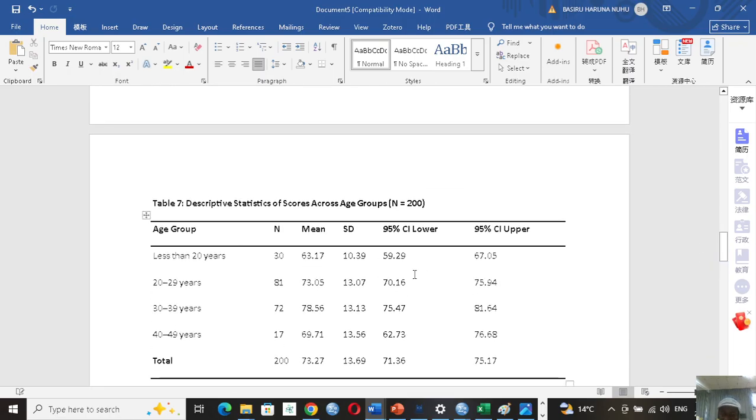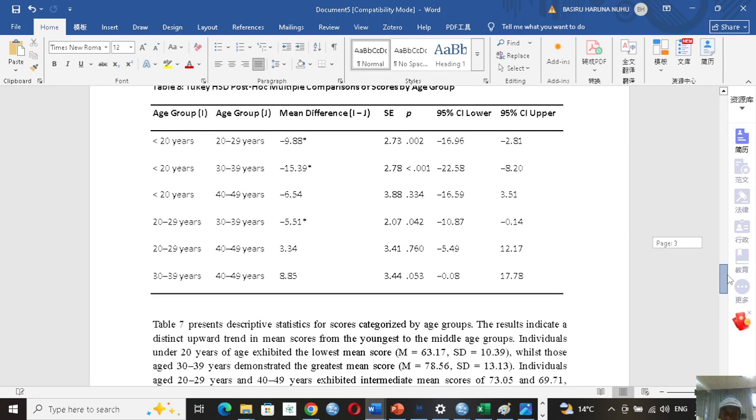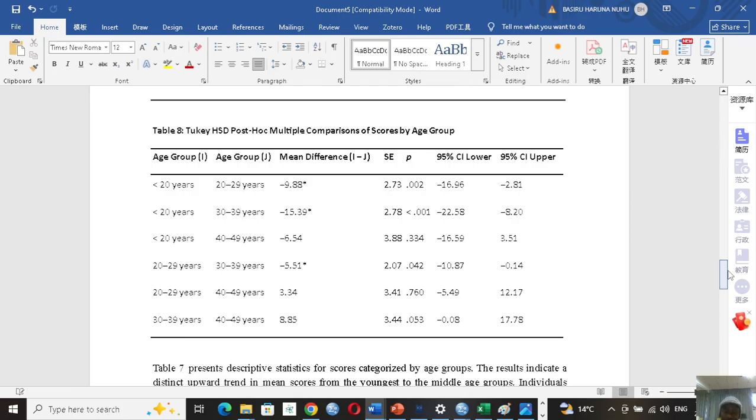These are the descriptives as I just explained to you in the outputs. And now we have our differences. So you have to redraw the table. Those under 20, so less than 20 years, we compare to this group. Then we take 20 to 29 years and compare it to 30 to 39, and then 40 to 49. Then 30 to 39 compared to 40 to 49. So that means we have exhausted the comparison. Then you match it with this particular value, this particular side.